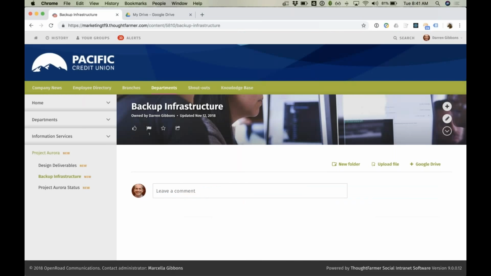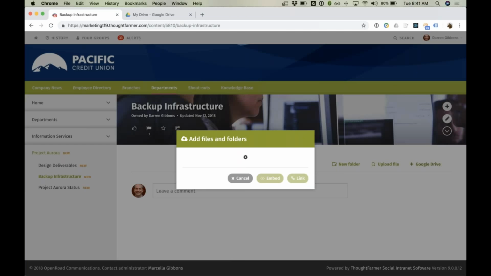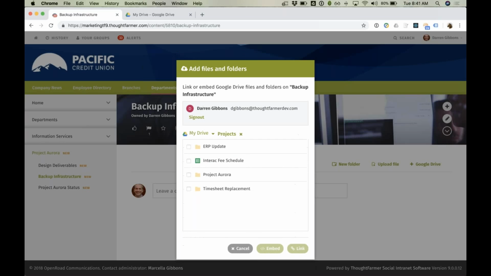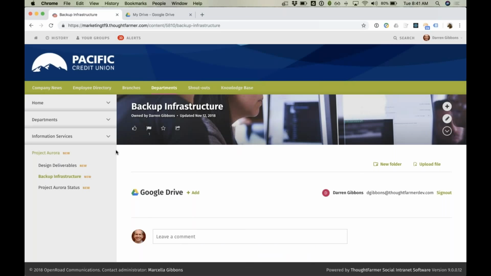But we also integrate with other types of content. A tool that we use quite often here is a product called Draw.io, and it's a third-party add-on for Google Drive, similar to Visio, which allows you to make diagrams. So if I go into here, this Aurora Backup Infrastructure is a Draw.io file.